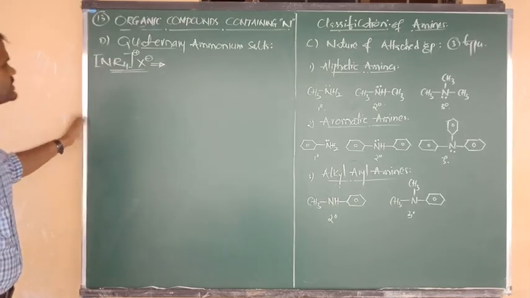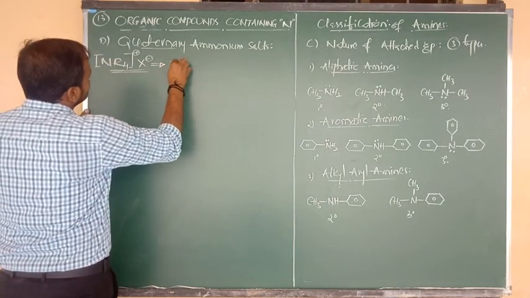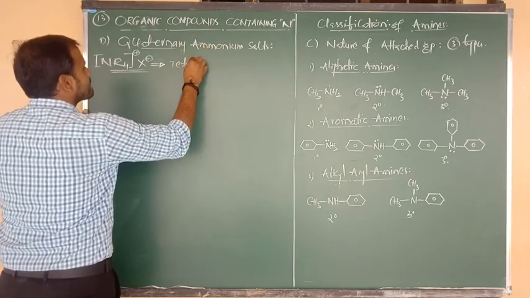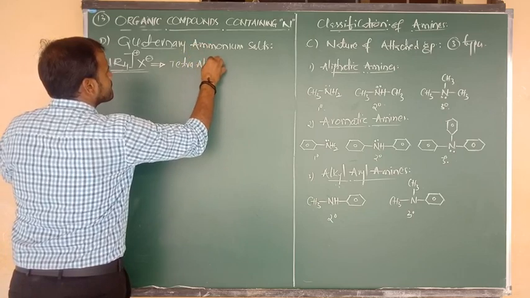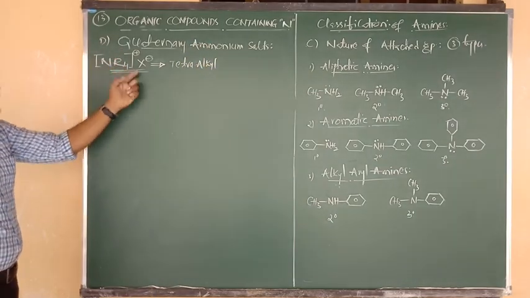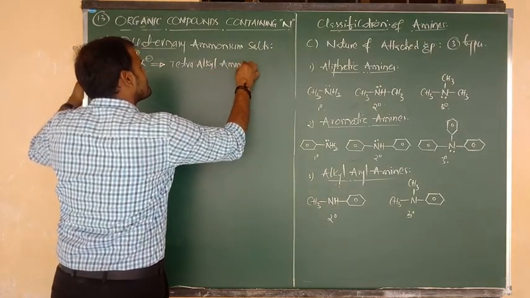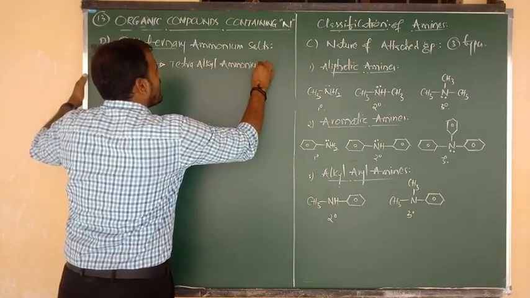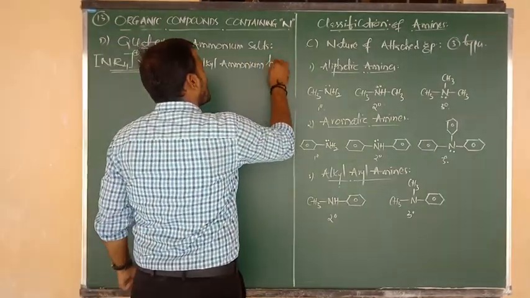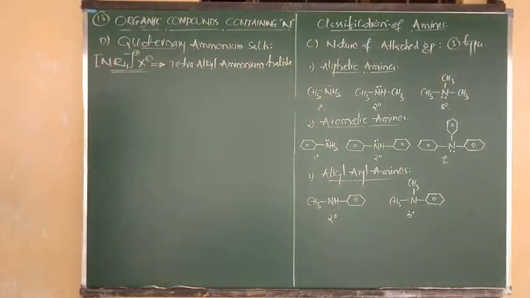The exact name is nothing but the, how many alkyl groups are there? 4. So we can write that tetra alkyl, looking like NH4 plus. So we can say that ammonium, tetra alkyl ammonium. X minus means we can say that halide, tetra alkyl ammonium halide.